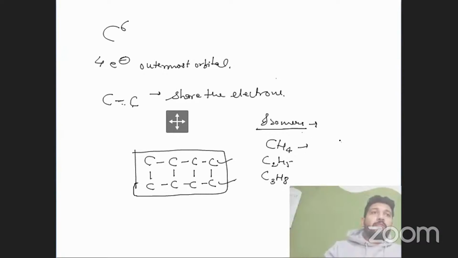In this compound, carbon shares electrons with the 4 hydrogen atoms, right? But what about the structure that differs between these two units, C2H5 and C3H8? Can we make different structures? Like here, if I draw carbon with carbon with carbon with carbon, and here